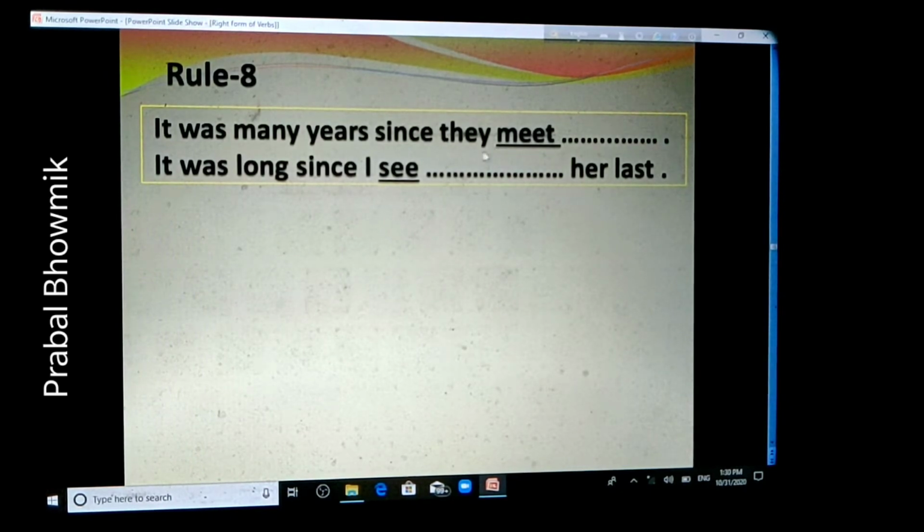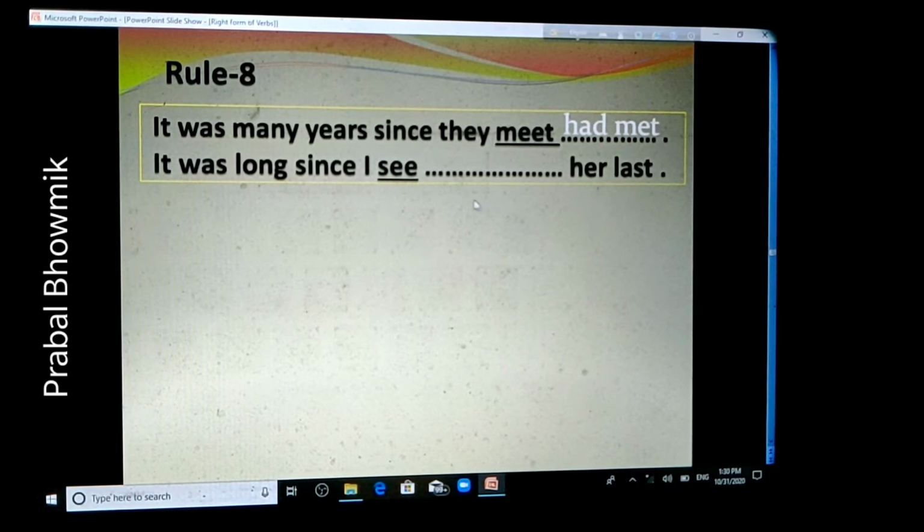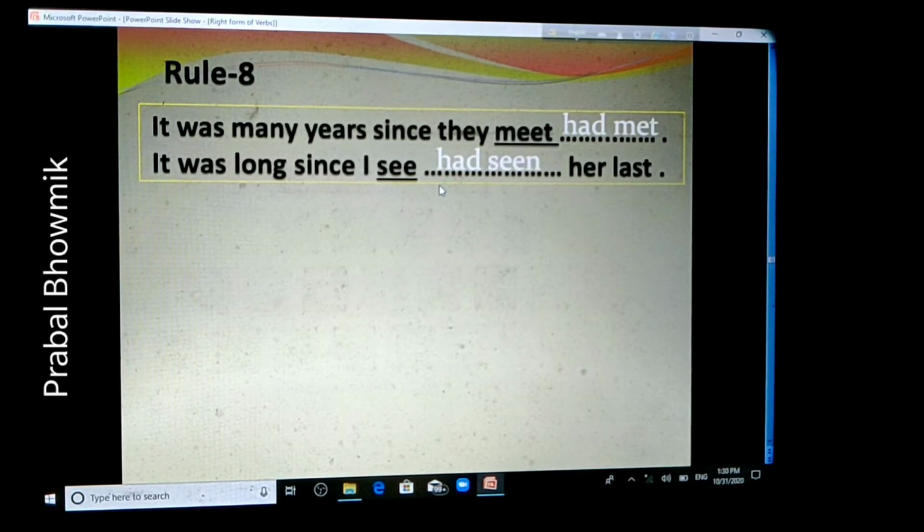In the first sentence, "It was many years since they meet," the right form of the verb meet should be had met. And in the second sentence, "It was long since I see her last," the right form of see should be had seen. But what is the reason?